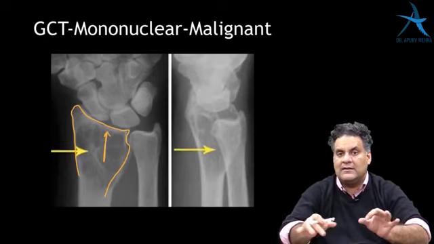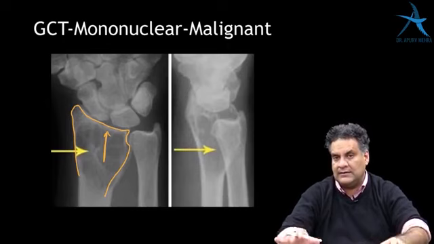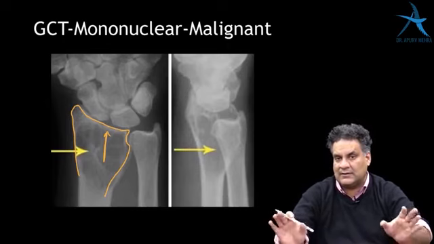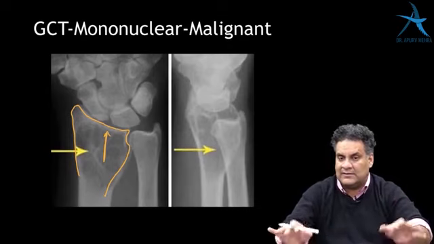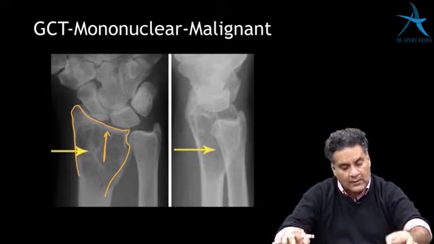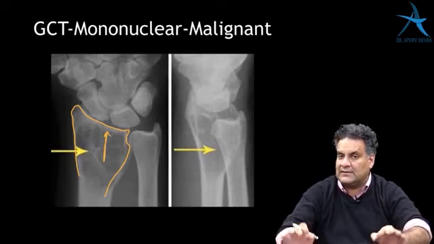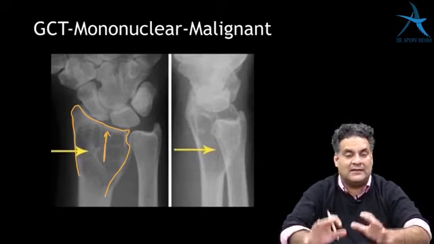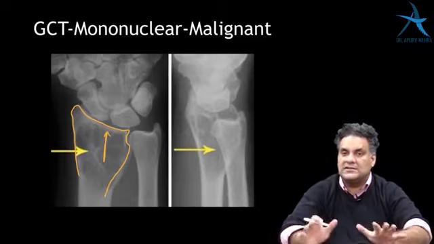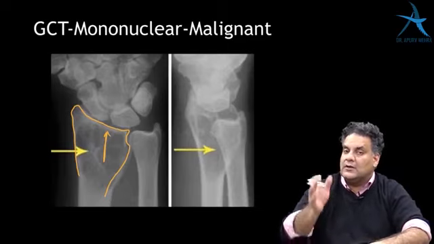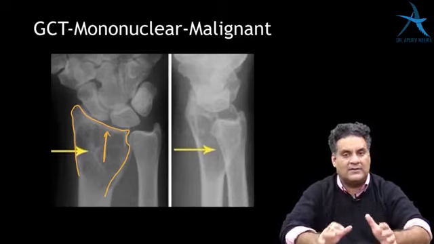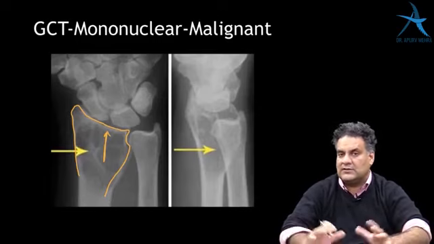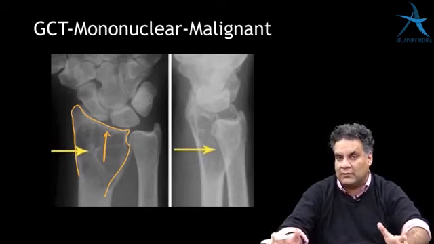Giant cell tumor follows the second love triangle. The first love triangle is ameloblastoma likes mandible, mandible likes squamous cell carcinoma. The second love triangle is giant cell tumor. Giant cell tumor likes lower end radius, but lower end radius likes giant cell tumor, but GCT likes lower end femur. So lower end radius, the most common tumor is GCT till proved otherwise. But if they ask you GCT most common location, lower end femur is more commonly involved.